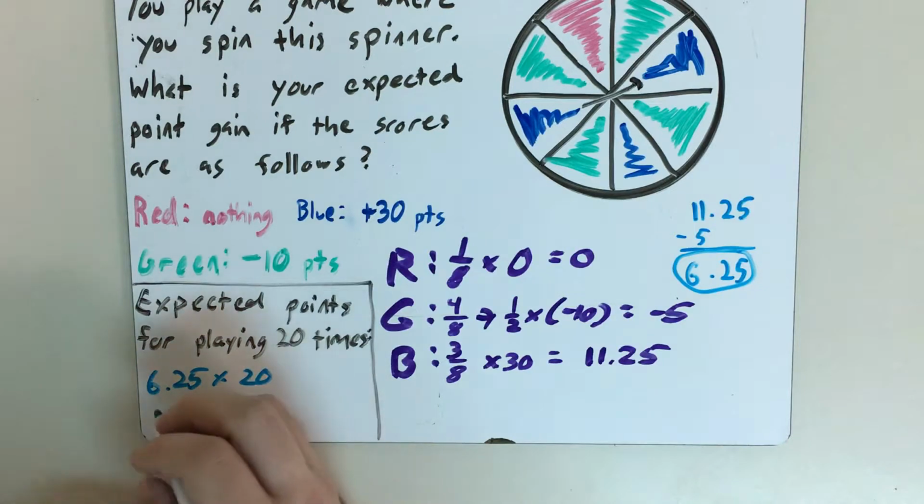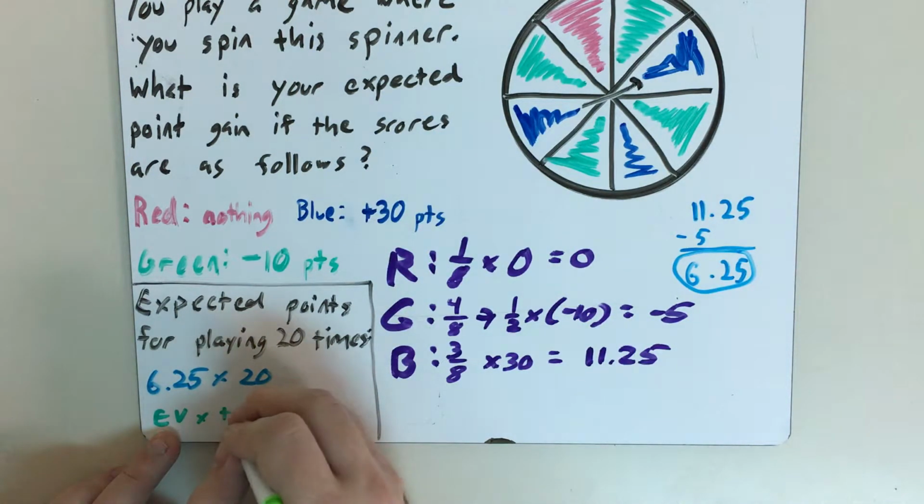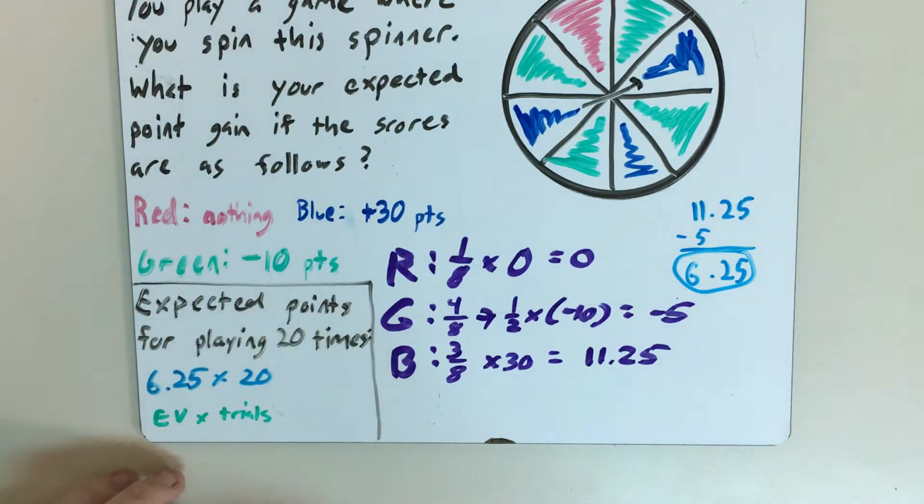So if you need this put in words, this is expected value times what are called trials. Trials are just how many times we do something in a mathematical experiment.